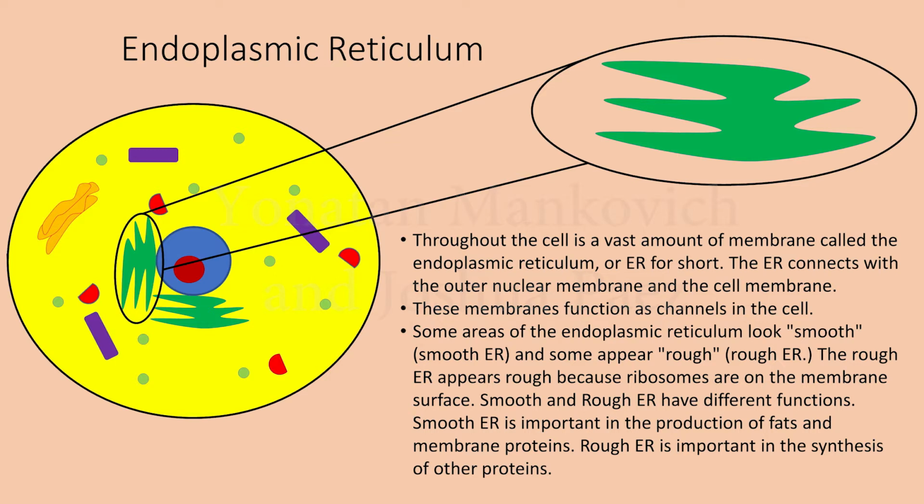Smooth and rough ER have different functions. Smooth ER is important in the production of fats and membrane proteins. Rough ER is important in the synthesis of other proteins.